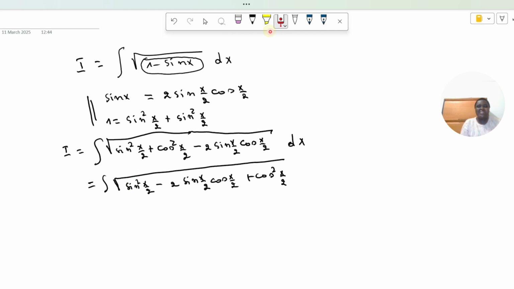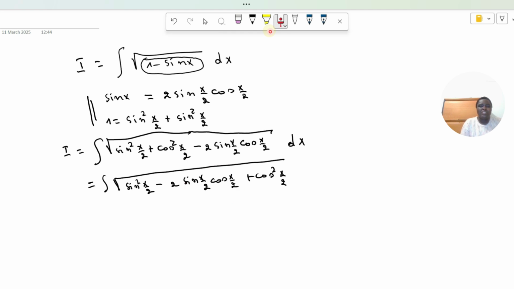Let me use a: let's say that this is a squared and this is b squared, and then this will be equal to ab.